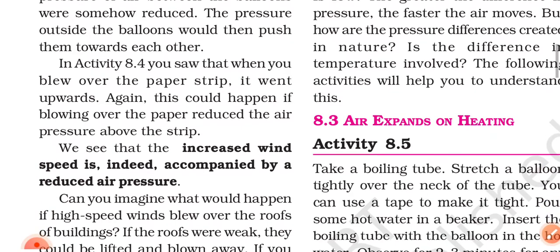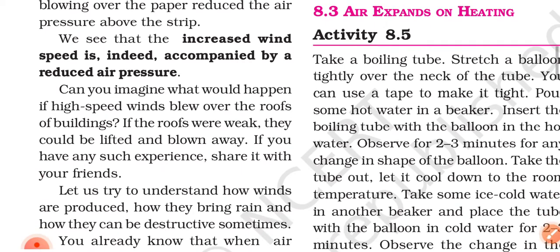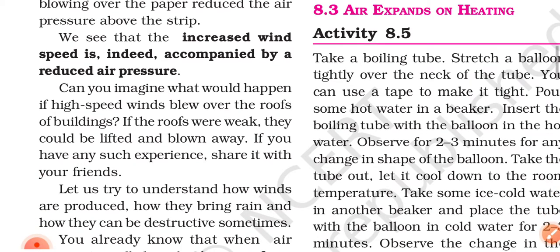In activity 8.4, you saw that when you blow over the paper strip, it bends upward. Again, this could happen if blowing over the paper reduces the air pressure above the strip. We see that increased wind speed is indeed accompanied by reduced air pressure. Can you imagine what would happen?